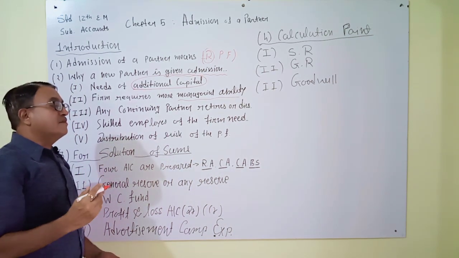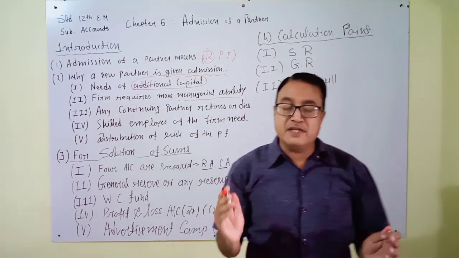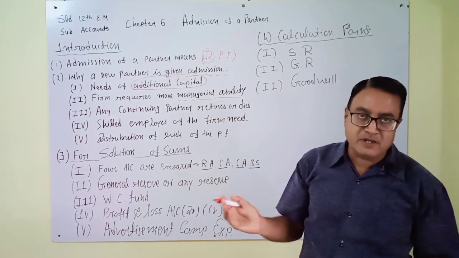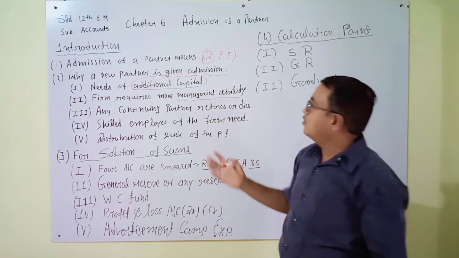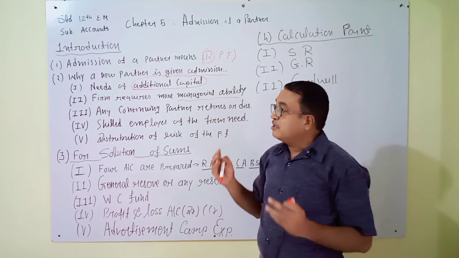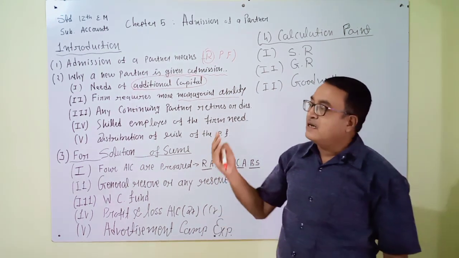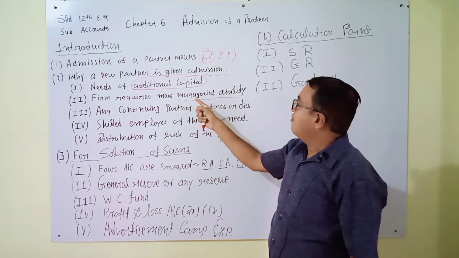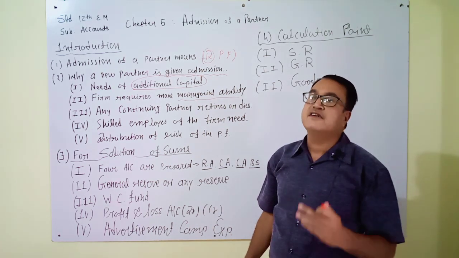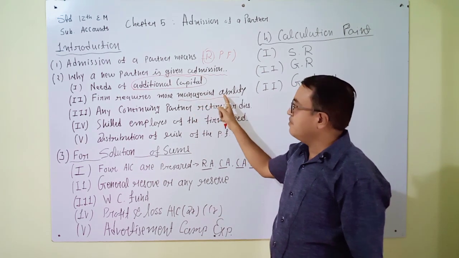So sometimes there are some partners who just invest capital, but they have no interest in managing the business. So the remaining partners will decide that if managerial ability is lacking, then they will invite a suitable partner for managerial ability.